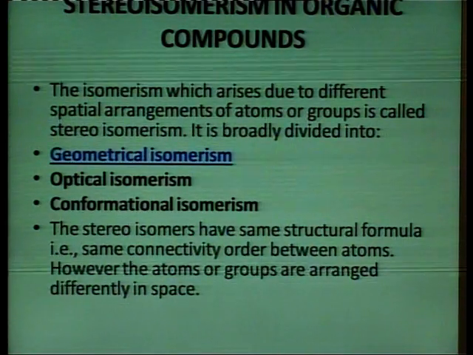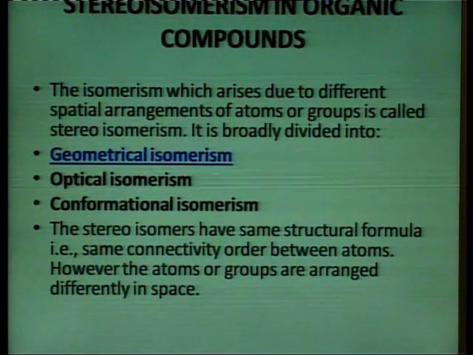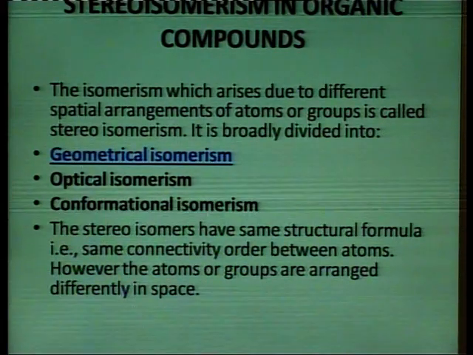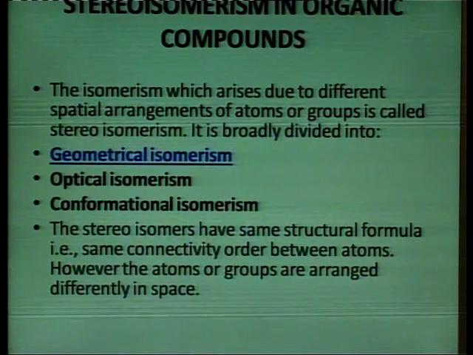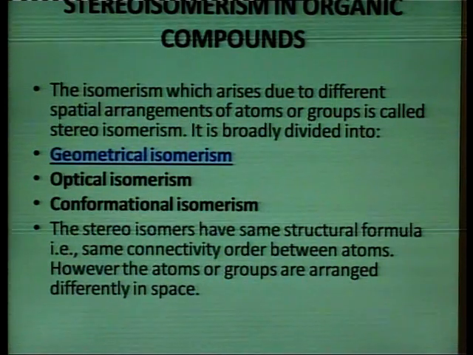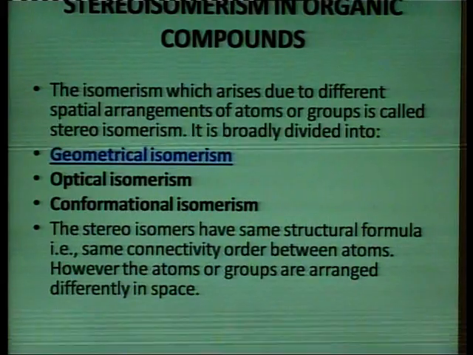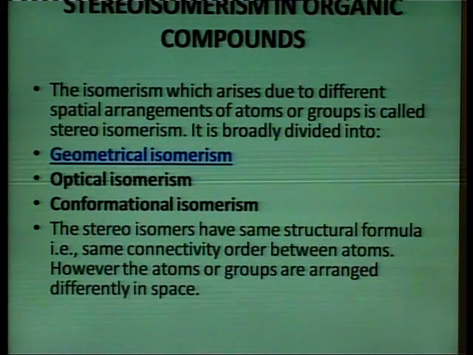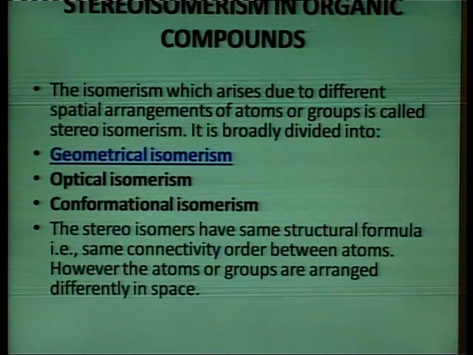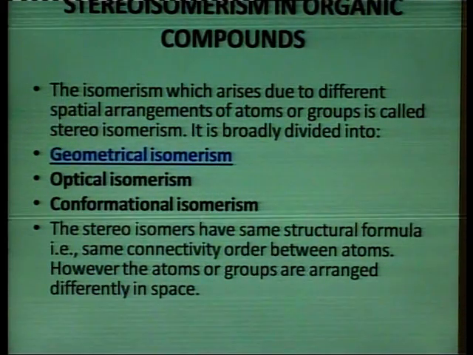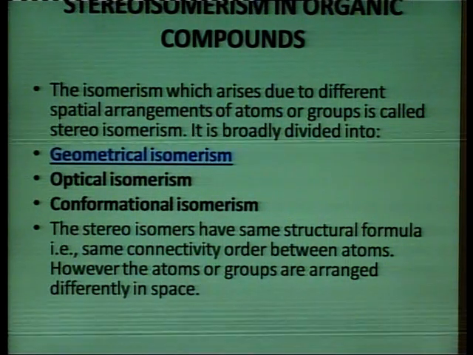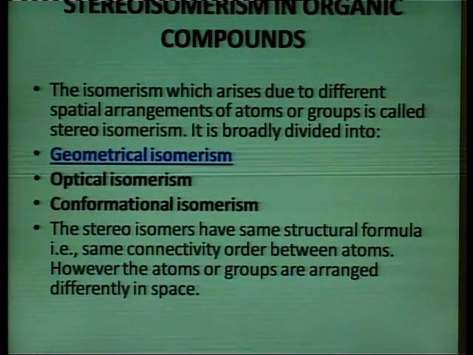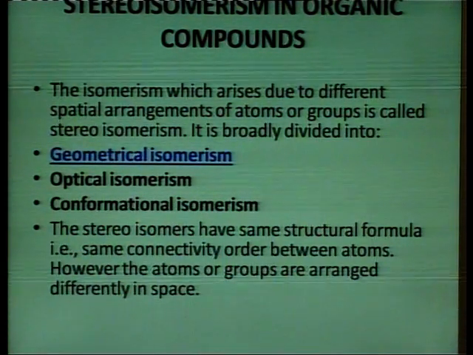But in the case of stereoisomers, they have the same structural formula, the same connectivity order between atoms. However, the atoms or groups are arranged differently in space. So, the groups are arranged differently in shape.